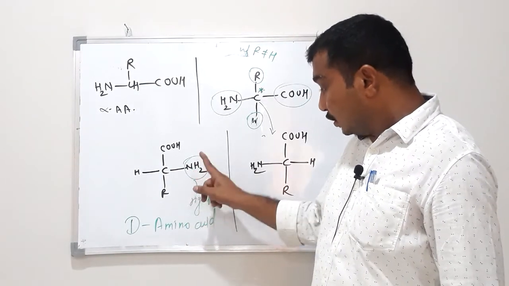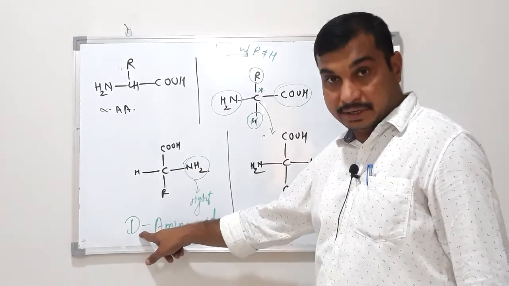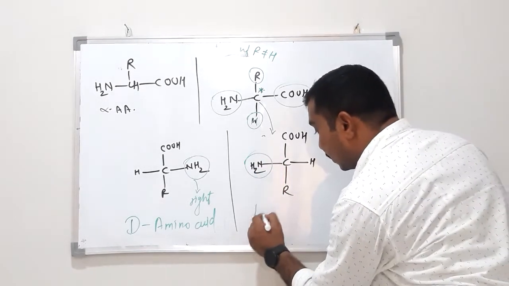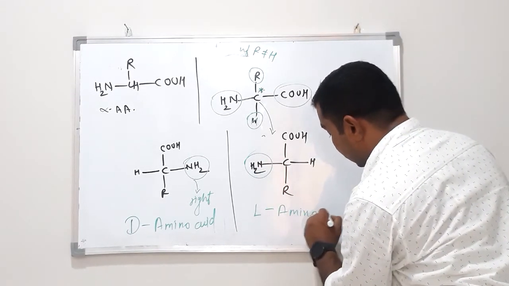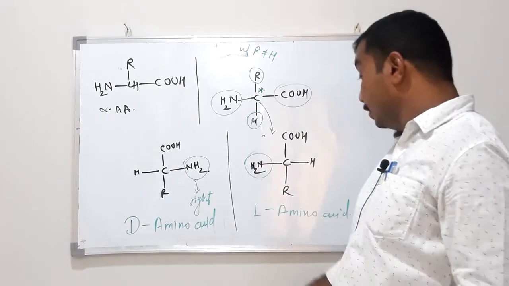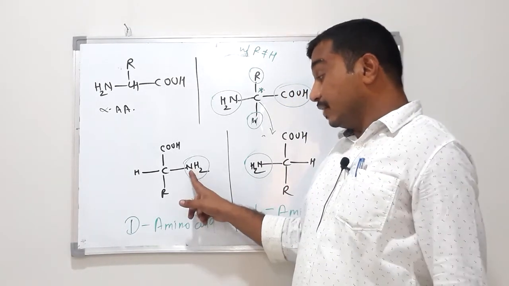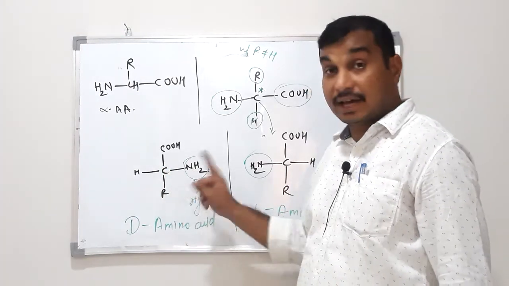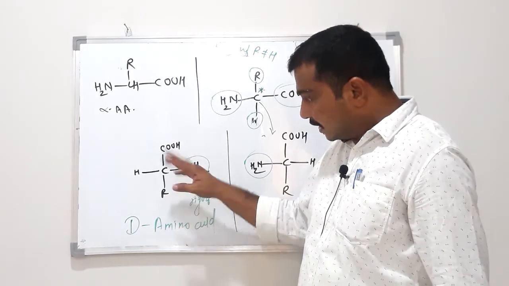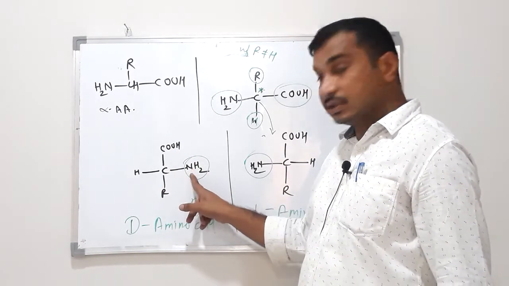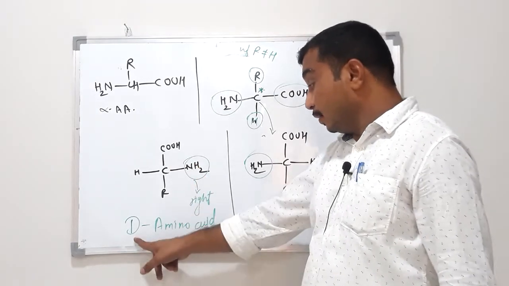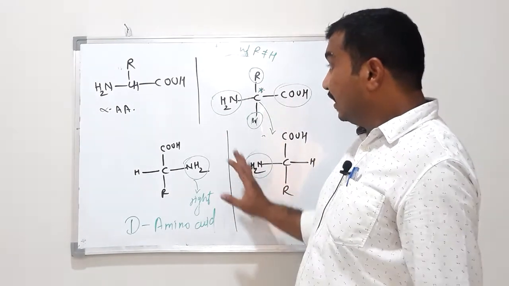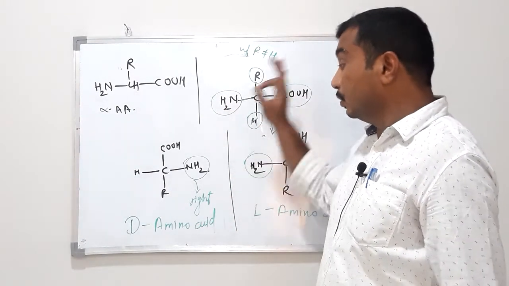If this NH2 group is on the right side, then capital D, and if it is on the left side, then capital L amino acid. So D stands for NH2 group on the right side at the last chiral carbon atom. Remember, here there is only one, so first and last are the same. So this is the complete classification of alpha amino acid.